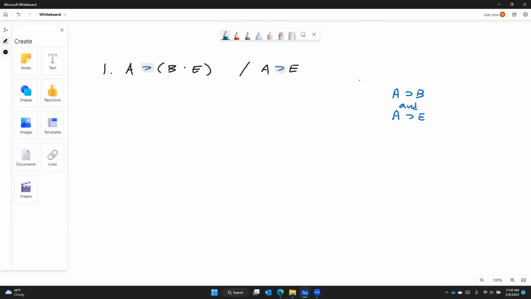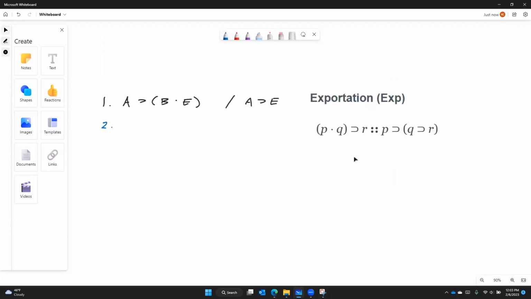Now, of course, understanding the argument is not quite the same as constructing the proof because, for example, there's no rule that just lets us do this. Even so, understanding what's going on does give you some clues as to how to proceed. We only have one premise. Its main operator is a horseshoe, and so we're limited to the horseshoe replacement rules. And out of those, notice that exportation is not an option. For exportation to be applicable, we need the conjunction to be in the antecedent position. However, in our premise, the conjunction is in the consequent position, and so we cannot use exportation.